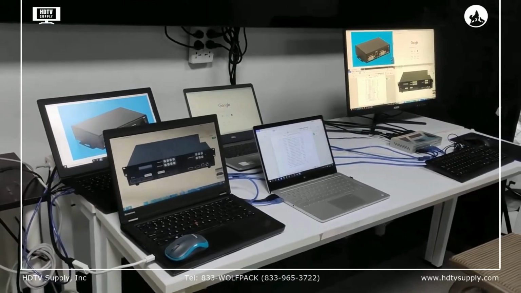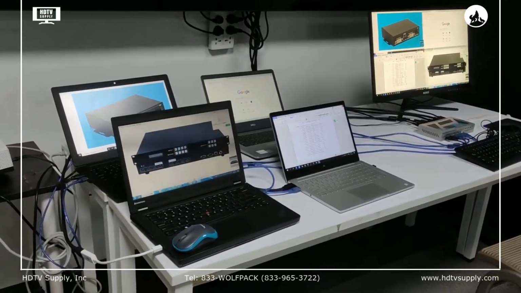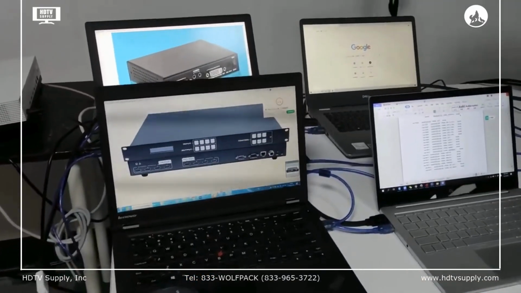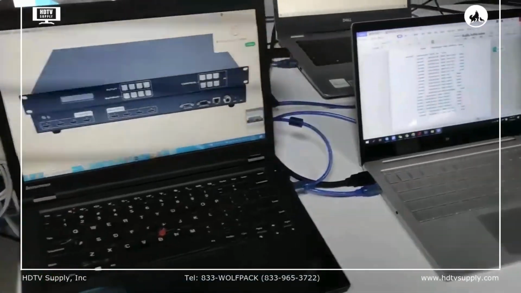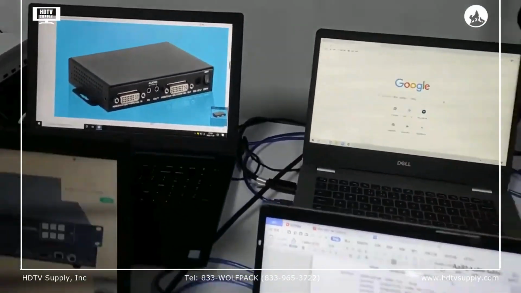Hi, in this video I'm going to show you our 4x1 KVM Multiview Switcher. So here we have the setup. Basically right now we have 4 laptops. Each laptop has an HDMI cable and a USB cable.